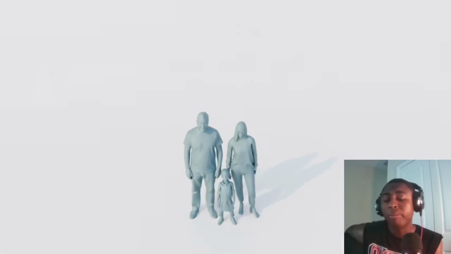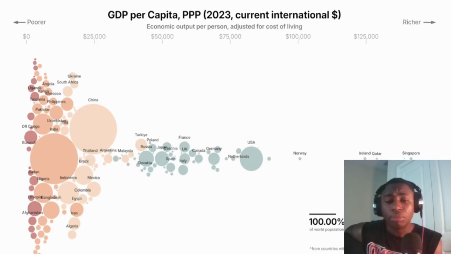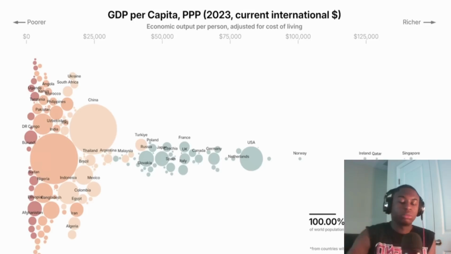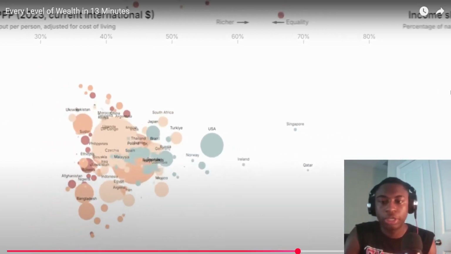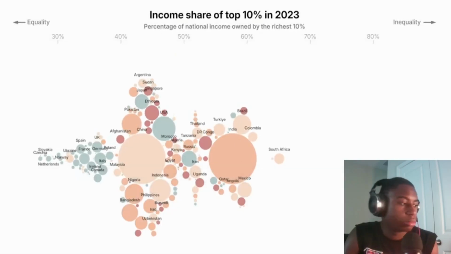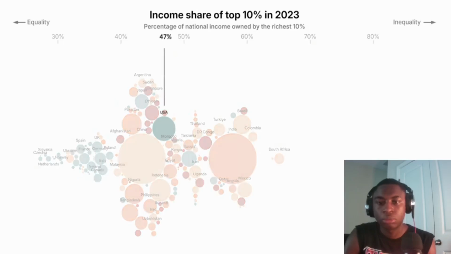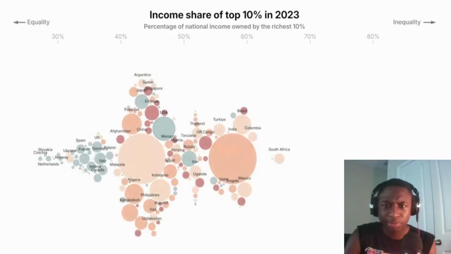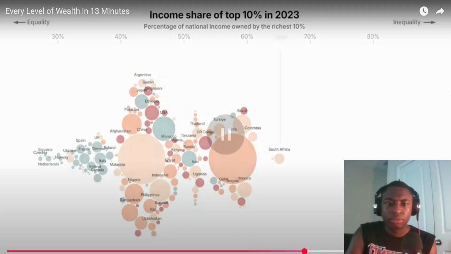But this doesn't mean every American is rich. So far, we've only been looking at country averages, but inside each of these bubbles, there are both rich people and poor people. We need to look at the inequality within countries. Okay. The bubbles now show how much income the top 10% earn in each country. In the US, the top 10% get 47% of the income. Damn. The country with the highest income inequality is South Africa.